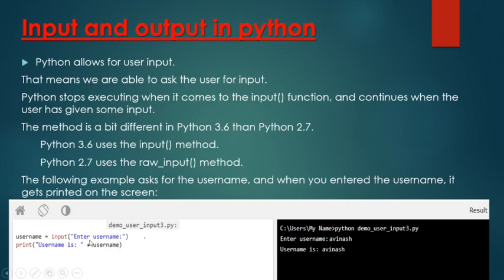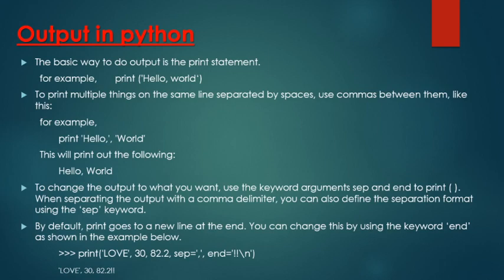This username, entered by the user, will be assigned to this username variable. Clear? So for inputting values in a program, or for inputting values from the user, we will use the input function. Next is our output function.